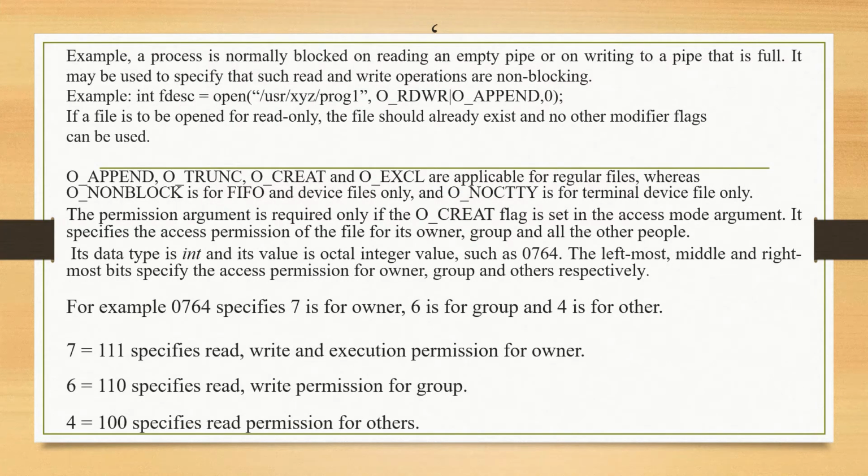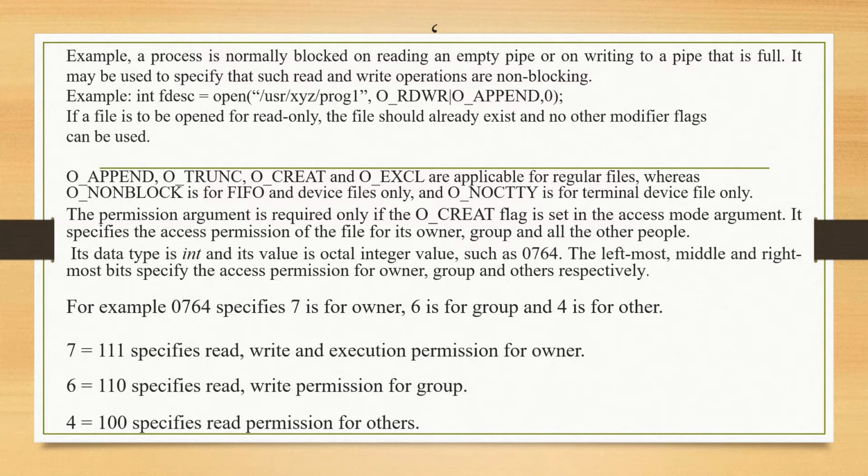Here is an example. A process is normally blocked on reading an empty pipe or on writing to a pipe that is full. It may be used to specify that such read and write operations are non-blocking.